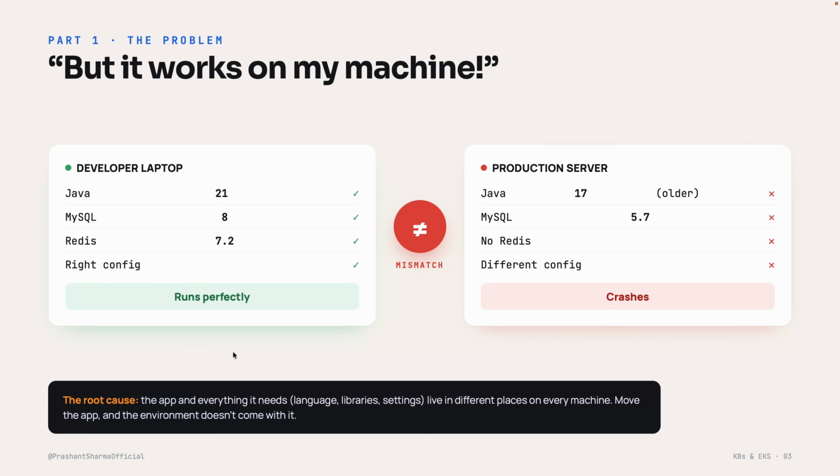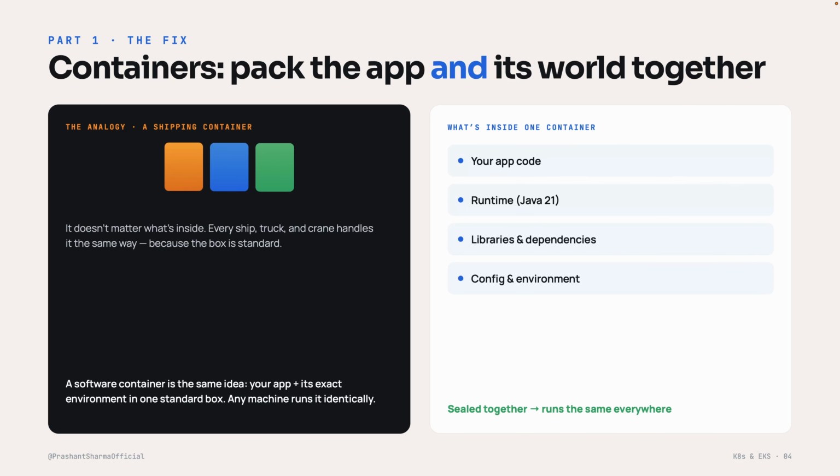Now what is the fix? The fix for this is the container. And the easiest way to understand a container is a real shipping container, the big metal box on cargo ships. Think about how brilliant those are. It doesn't matter what is inside, maybe clothes, maybe food, or maybe machinery. Every ship, every truck, every crane in the world handles that box the exact same way because the box itself is standard. A software container is a similar idea.